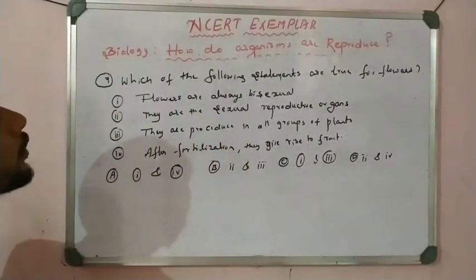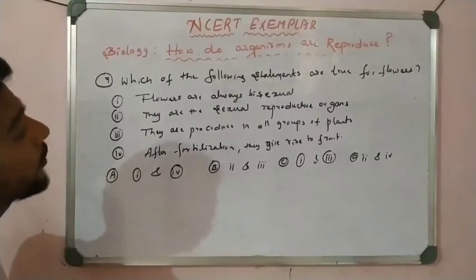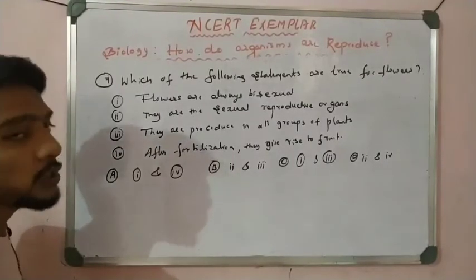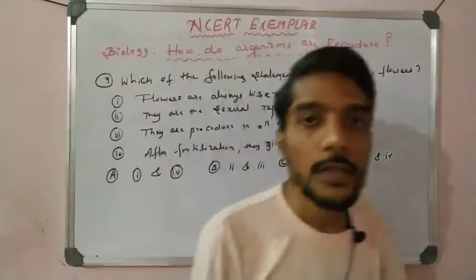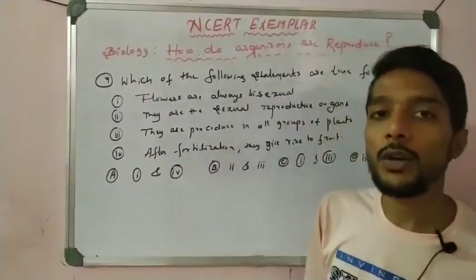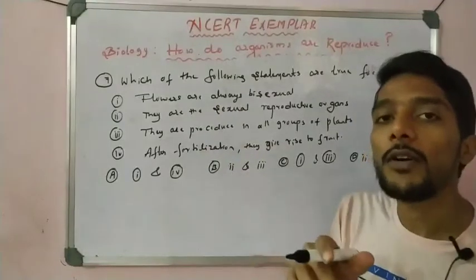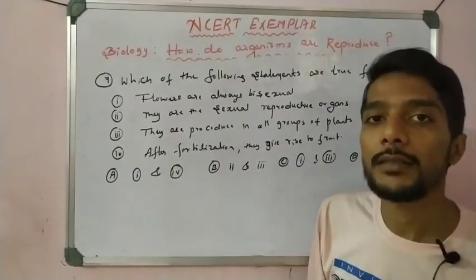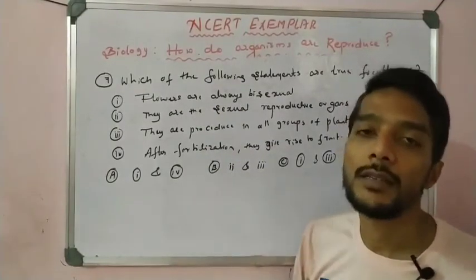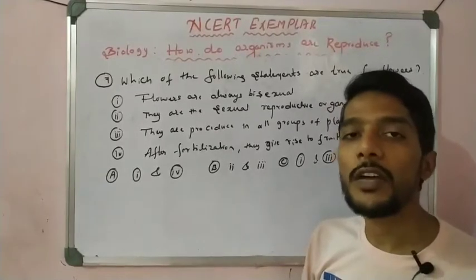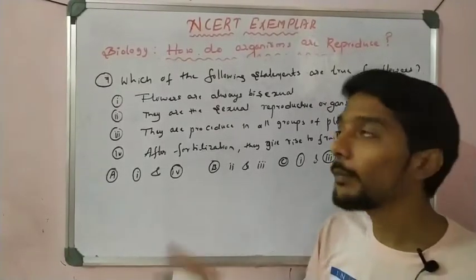First statement, correct or not? Flowers are always bisexual. No, it is wrong. Flowers are not only bisexual, they are also unisexual. Bisexual means the flower contains both pistil and stamen, both male and female parts.